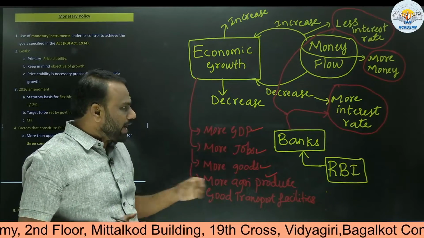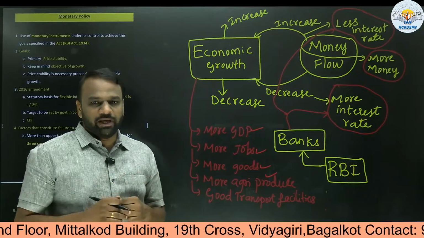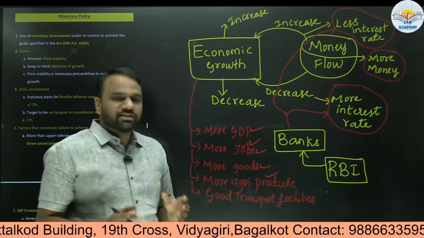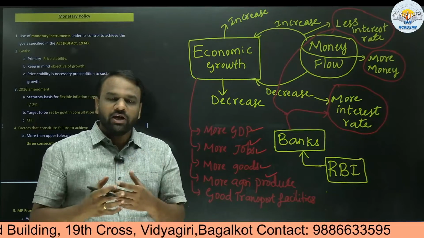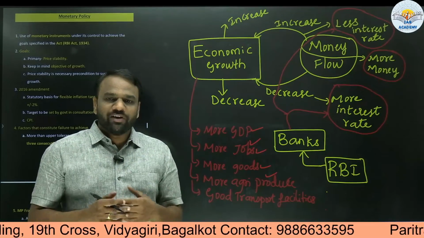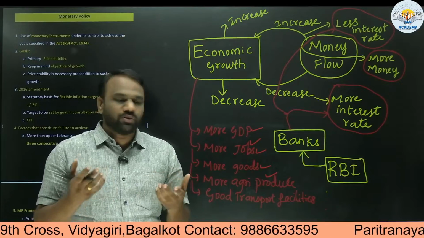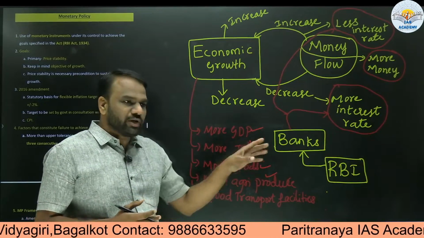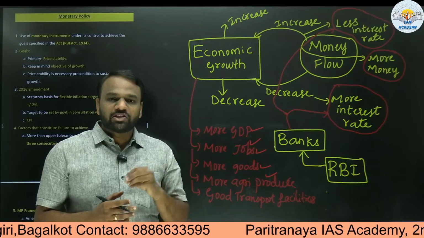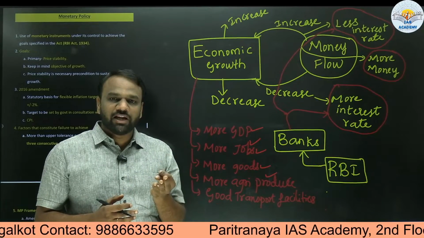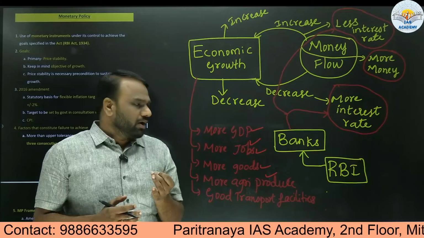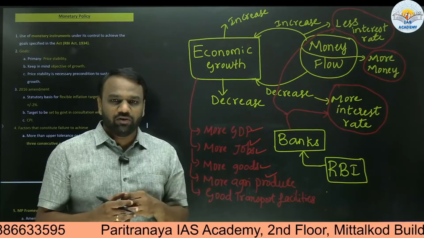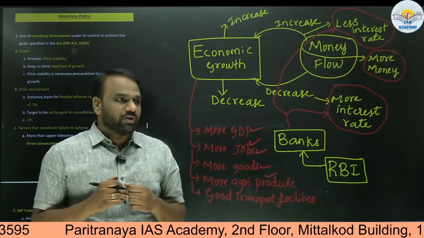But for all these things to happen, there should be sufficient money. For example, if more jobs have to be created, then some industrialist has to take a loan, and he has to start a new factory. So when he starts a new factory, automatically he has to what? Hire more people. Similarly, if agricultural produce has to increase, then we require many agricultural inputs, like seeds, or fertilizers, or pesticides, or he may even want to purchase some capital instruments like tractors and all. Everything requires money.